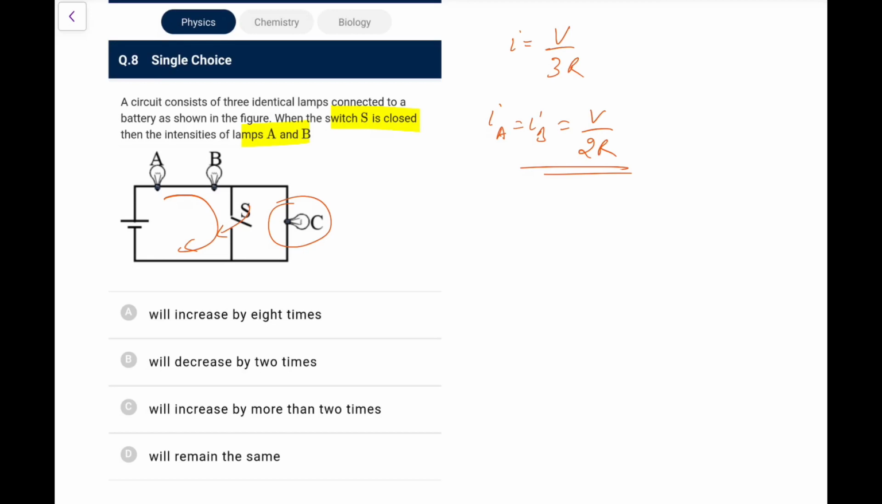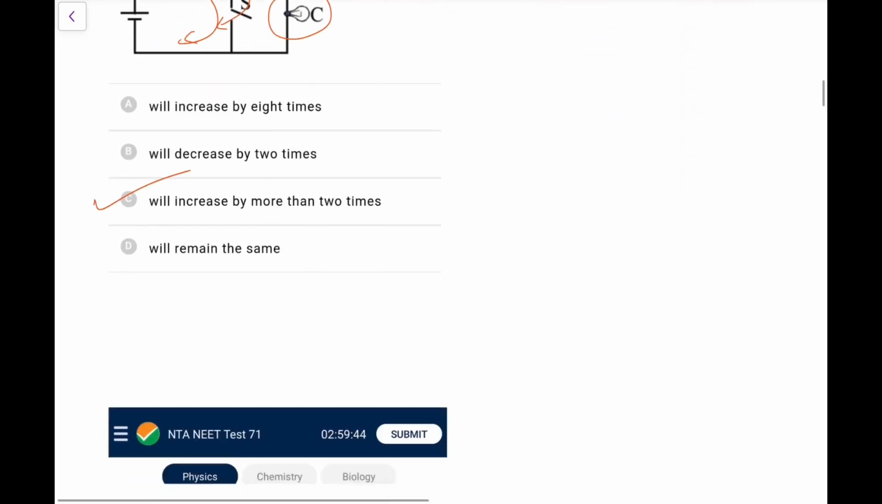And by how much? Initially their power was I square R, that is V square by 9R. Now they have V square by 4R. So it is more than doubled clearly. 1 by 9, 1 by 4: 1 by 4 is definitely greater than 2 times. So it will increase by more than 2 times.